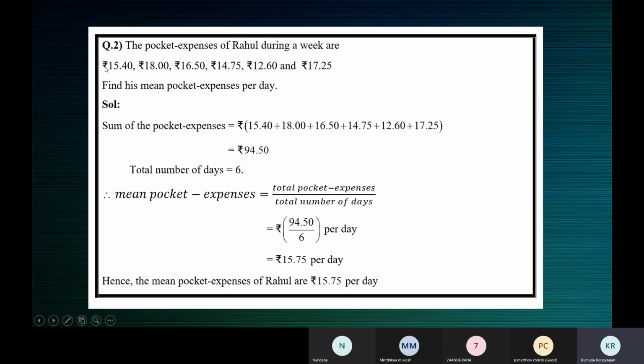See, Rahul spends 15 rupees on a particular day, 18, 16, 14, 12, 17. So if you want to represent Rahul's expenses for that week by one number, you will say Rahul roughly spends, roughly meaning on an average, 15 rupees 75 paise per day.